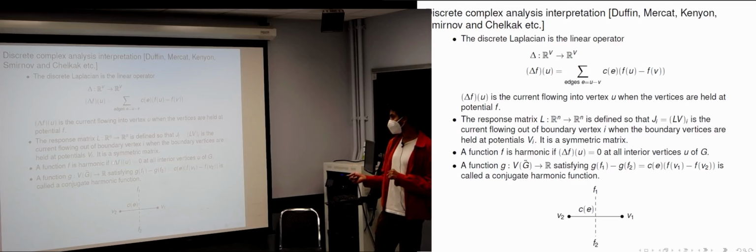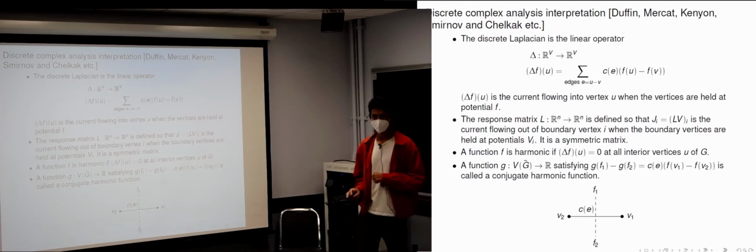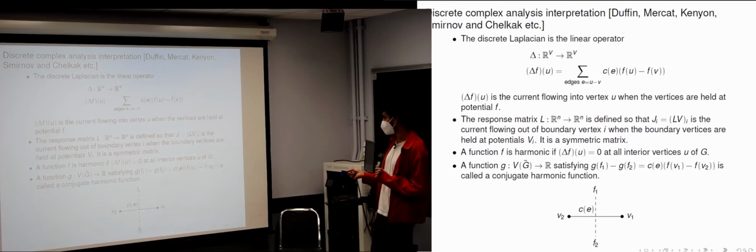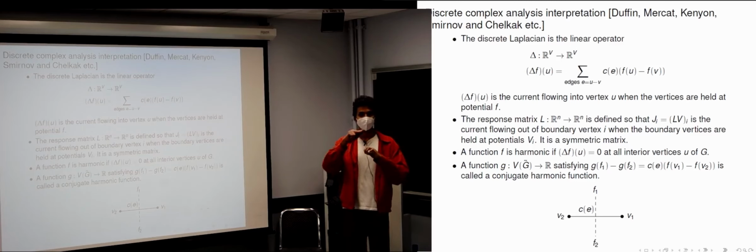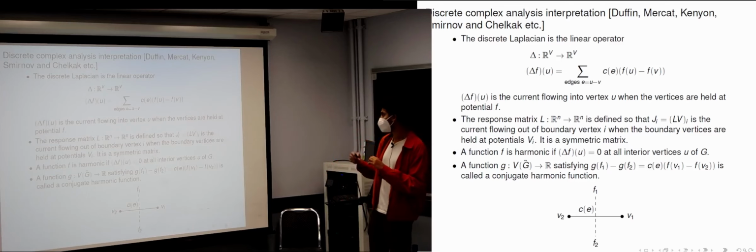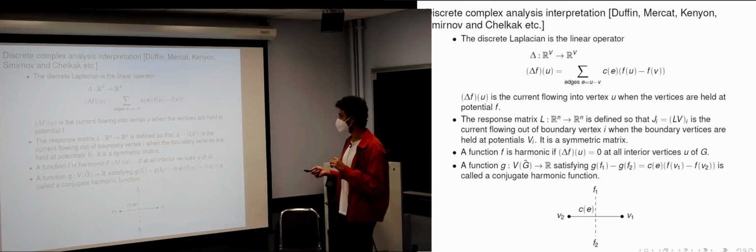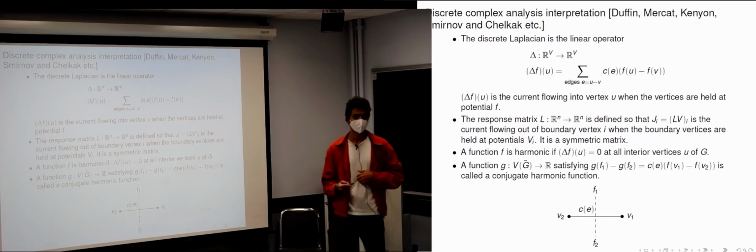And the function is said to be harmonic if it's in the kernel of the Laplacian for all internal vertices of the graph. So another way to think of this is, if you have a function that's harmonic, it's saying that this expression is 0. But what is this expression? It's saying that the value of the function at a certain vertex is the average of the values of this function for all vertices around it. So it's generalizing, or discretizing, this mean value property of usual continuous harmonic functions.